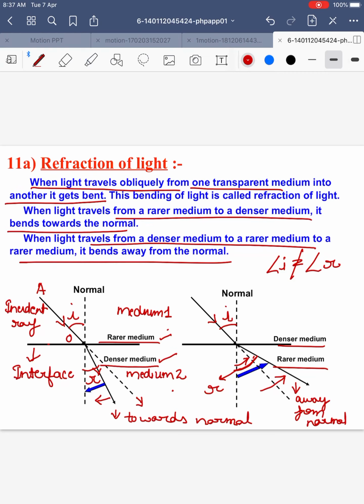In refraction, either the angle of refraction is smaller than the angle of incidence, as in the case of a ray going from a rarer to a denser medium, or the angle of refraction is greater than the angle of incidence, as in the case of a ray going from an optically denser to a rarer medium. Okay, after that,